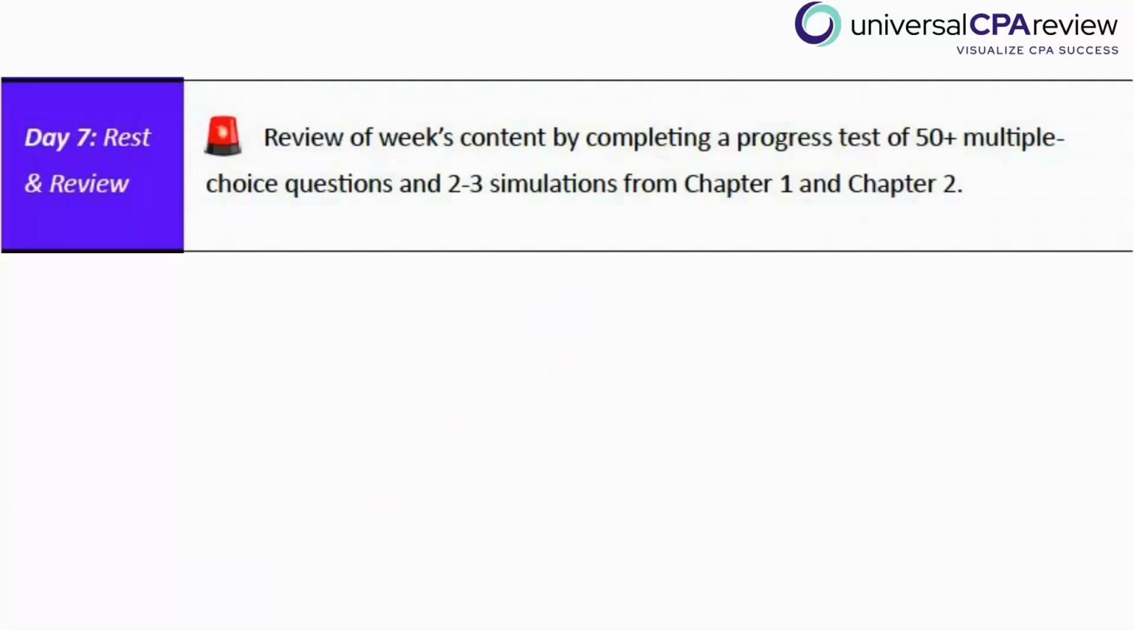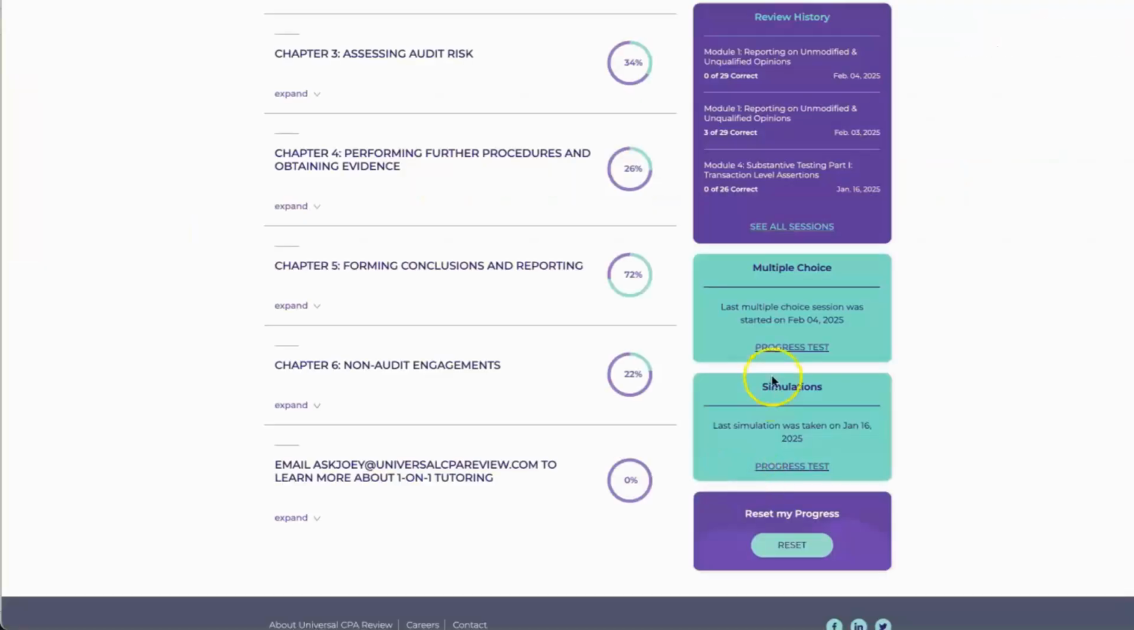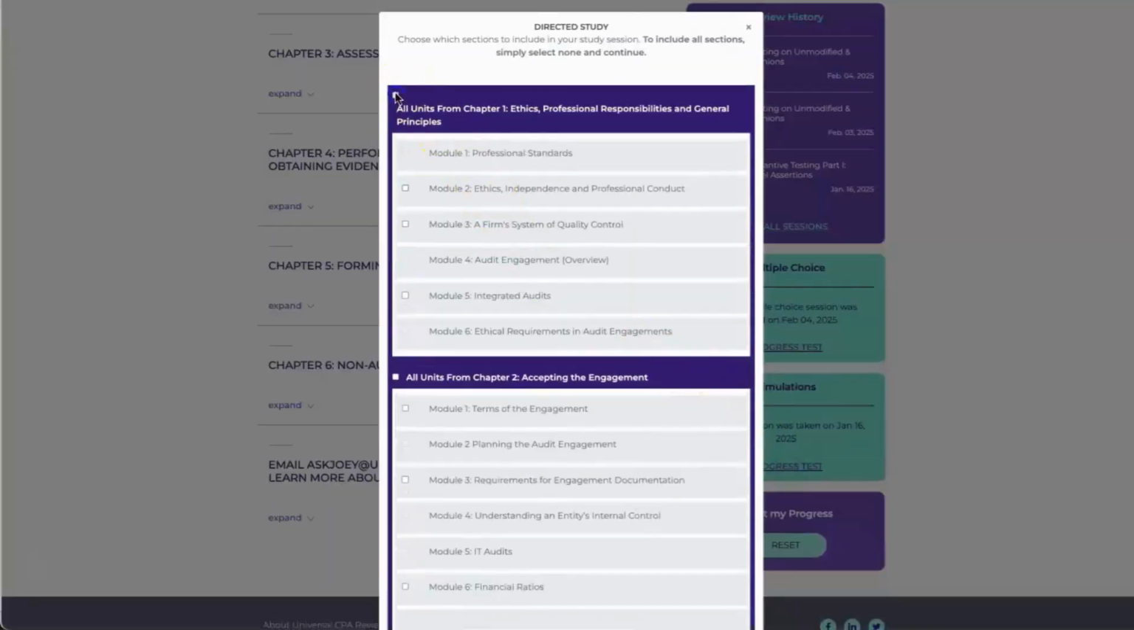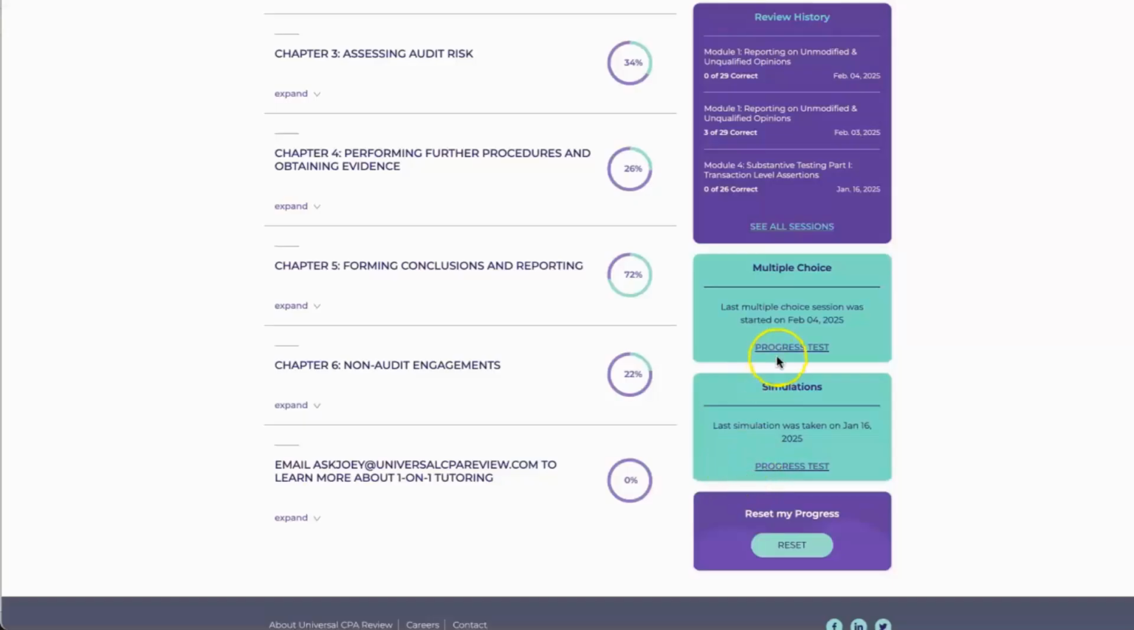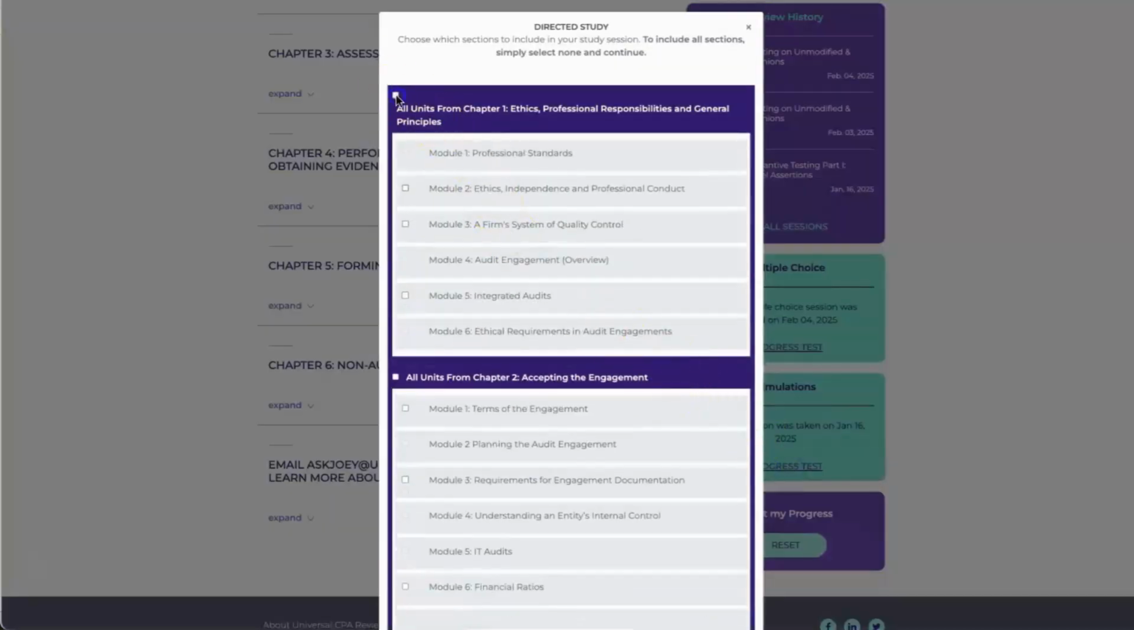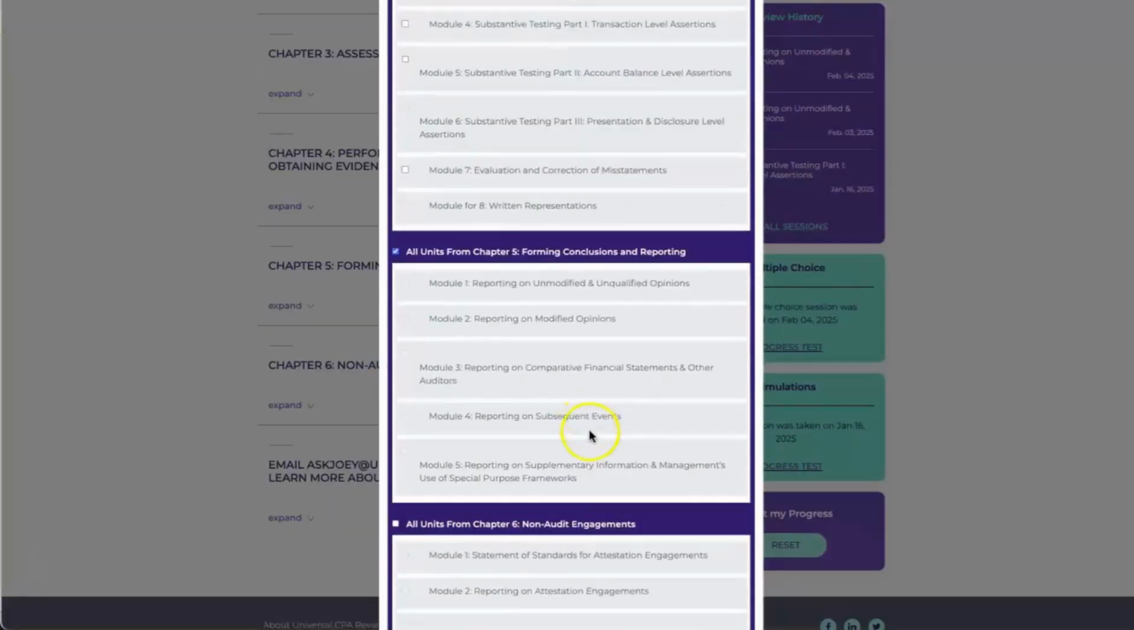Okay, so we're still in the learning phase and the solidifying our understanding phase. So once you've completed your multiple choice practice questions for your progress test, then go ahead and select the progress test associated with task-based simulations. And here, just simply select chapters 1 and 2 and all the modules within them. And this is going to give you 2 to 3 random simulations from everything up to this point.